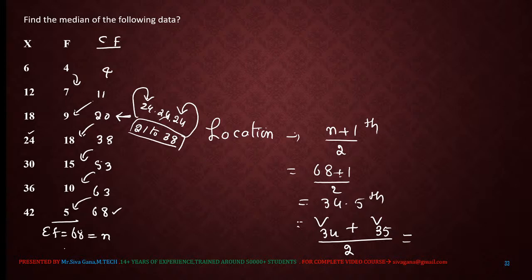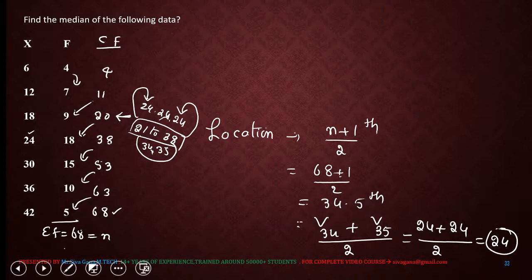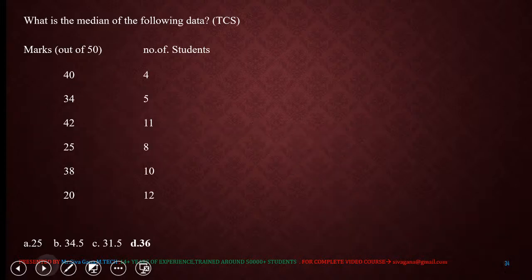We need 34. So 34th place, which one will be there? 24. 35th place also, which one is there? 24. Because our 34th place and 35th place are in this range, all the terms are 24. So 24 plus 24 by 2, 48 by 2, which is nothing but 24. Simply the answer is 24. We will see a few more questions on the same distribution. You will understand in a better way.